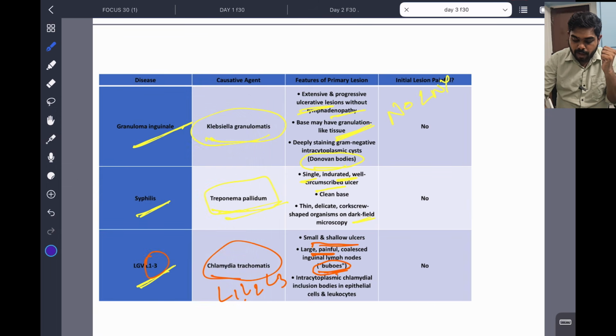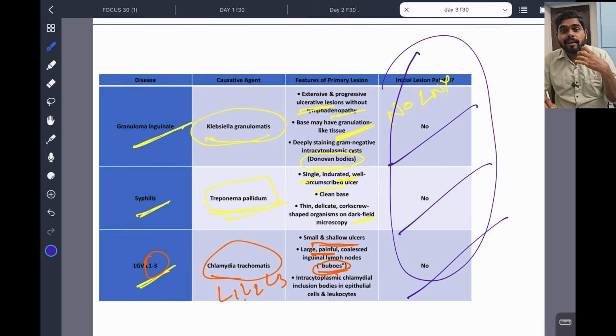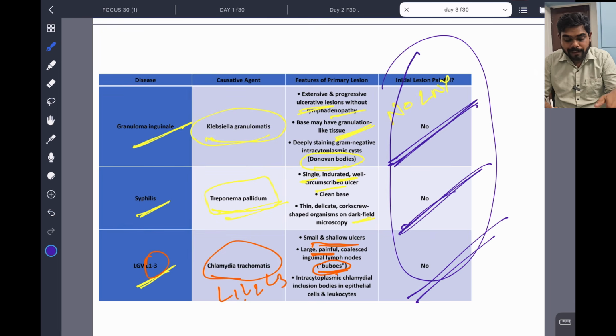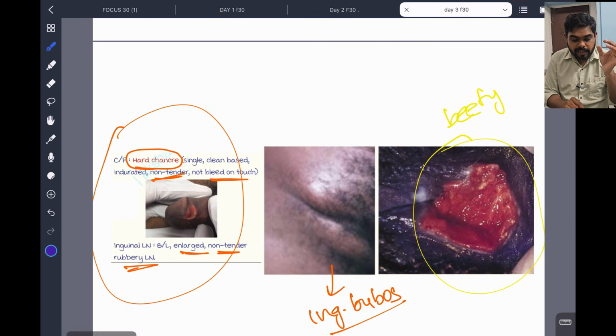Are the initial lesions painful? No. These are painless conditions. Initial lesions are painless; maybe later pain may appear for some reasons. And there is no lymphadenopathy in granuloma inguinale. Syphilis is single, clean, non-tender and does not bleed on touch.